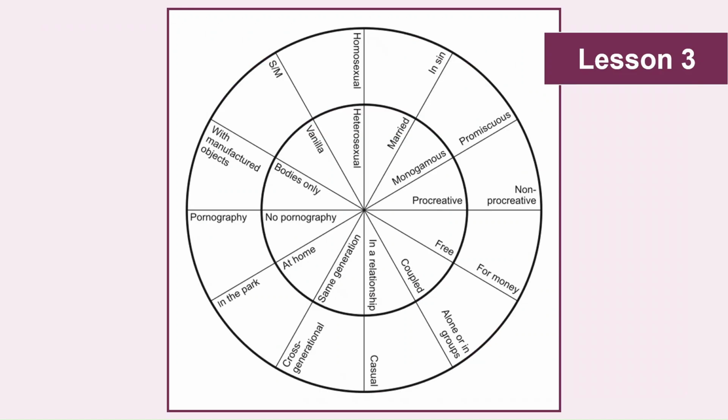That conversation then leads directly into a discussion of Gayle Rubin's charmed circle, which is shown here. The inner circle represents the behaviours or descriptions which Gayle Rubin claimed were socially acceptable in 1984. The outer circle are then the behaviours which were deemed unacceptable at the time.